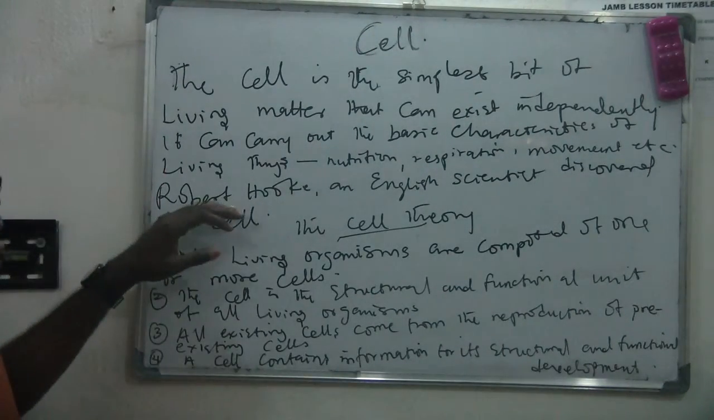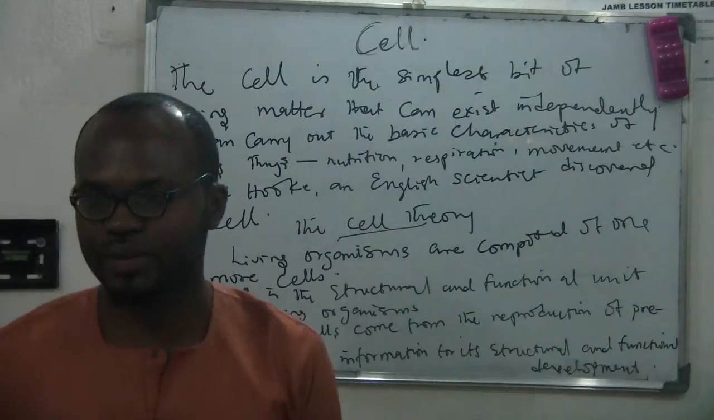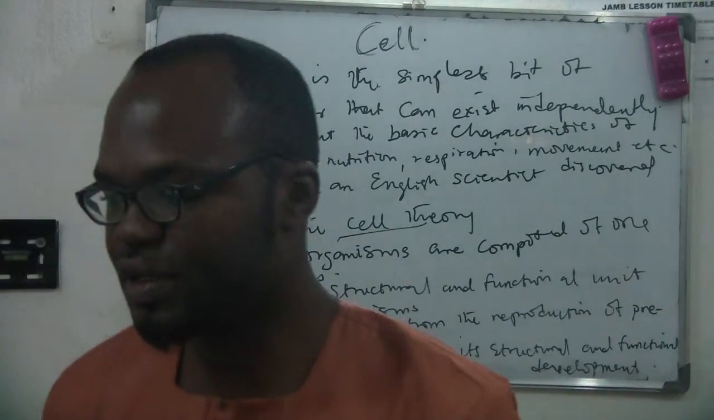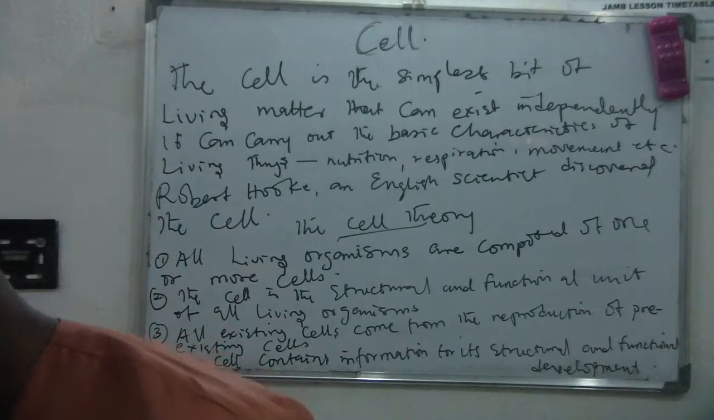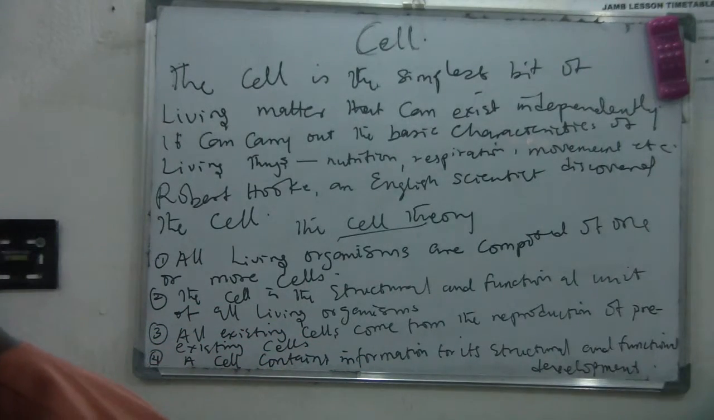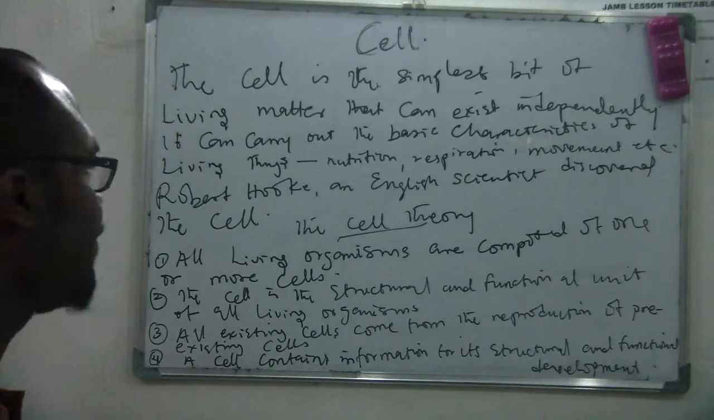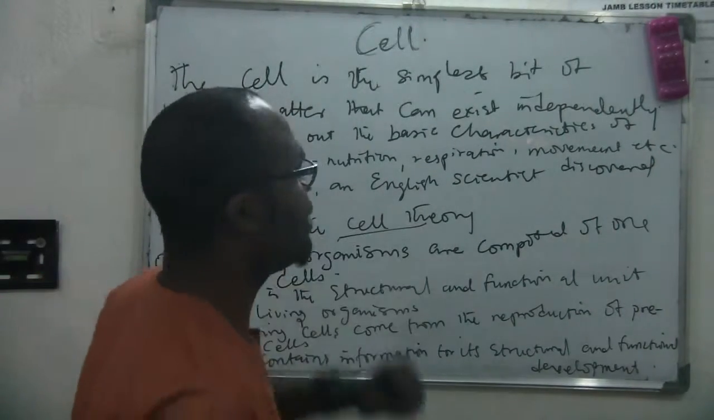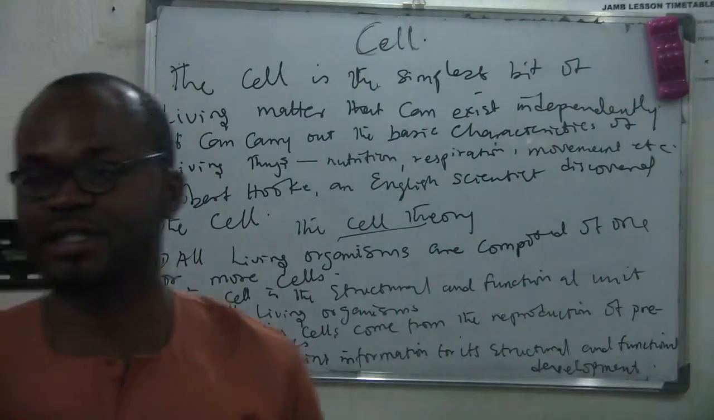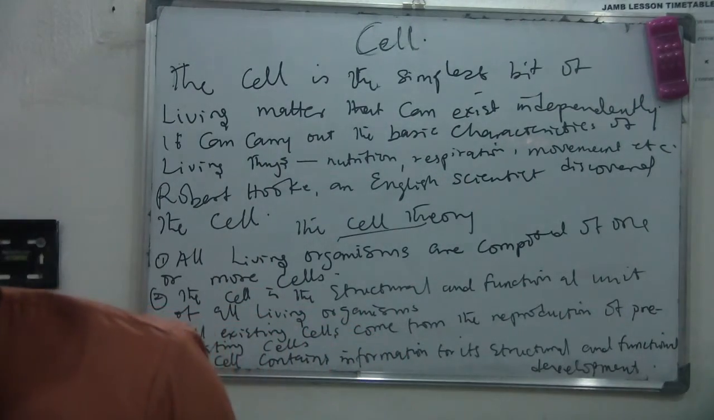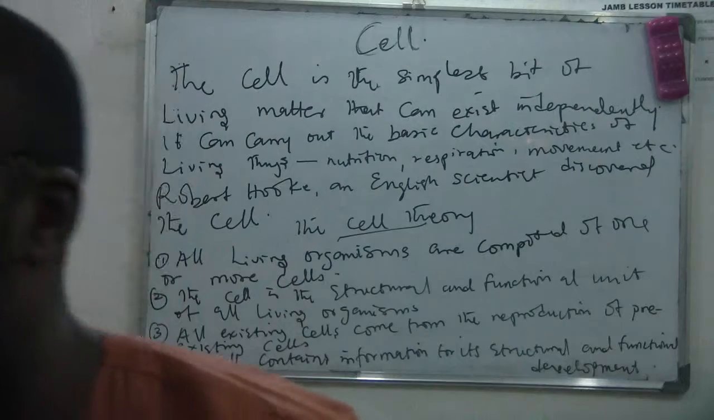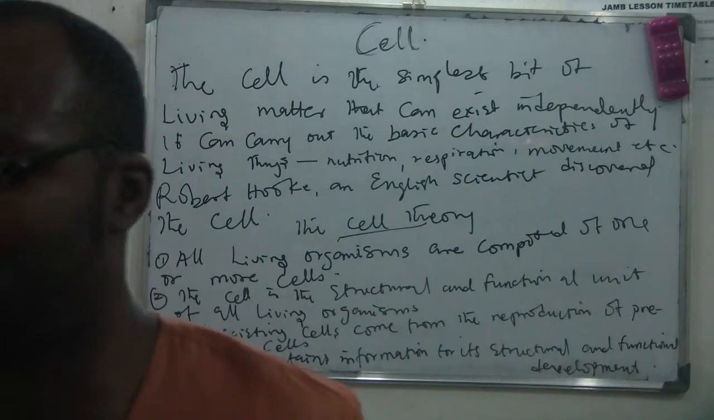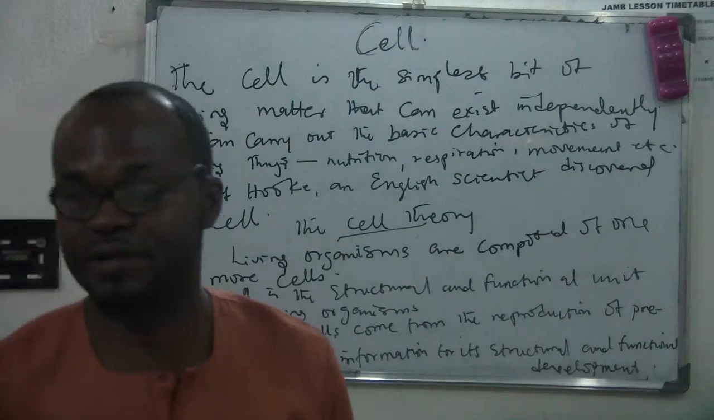Now, an English scientist known as Robert Hooke discovered the cell in 1665. Then after discovering the cell, other scientists worked on it, discovering the plant cell and the animal cell.